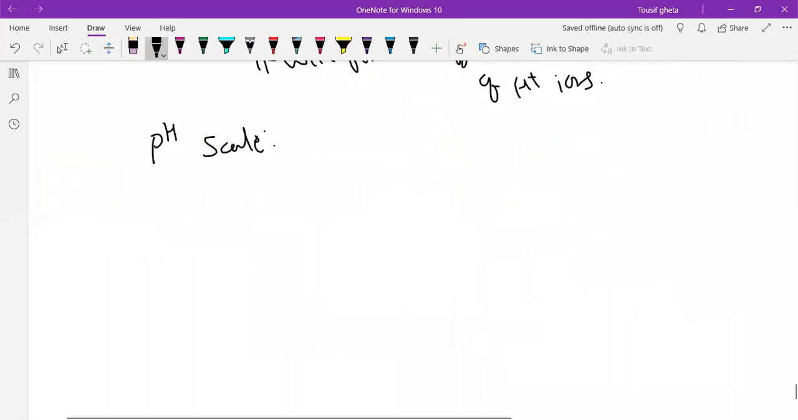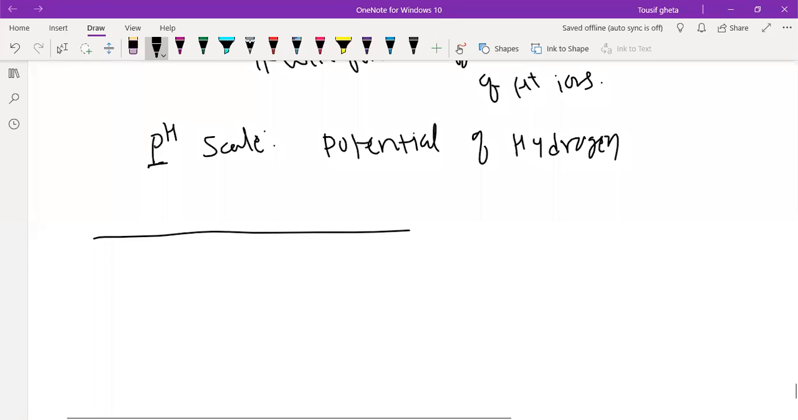pH scale. The P stands for potential, the potential of hydrogen. This scale consists of numbers from 0 to 14, and in the middle there is a number called 7.